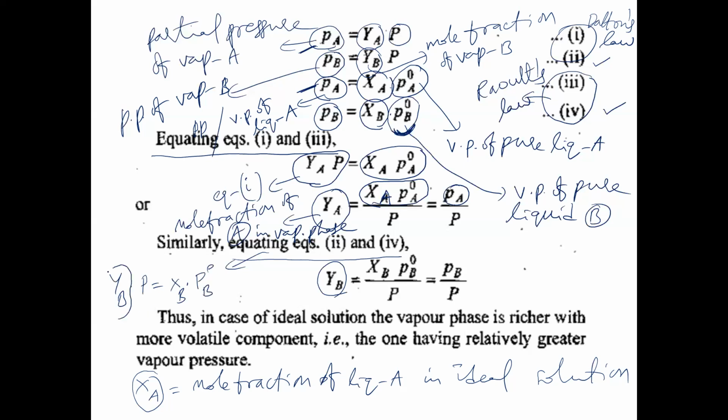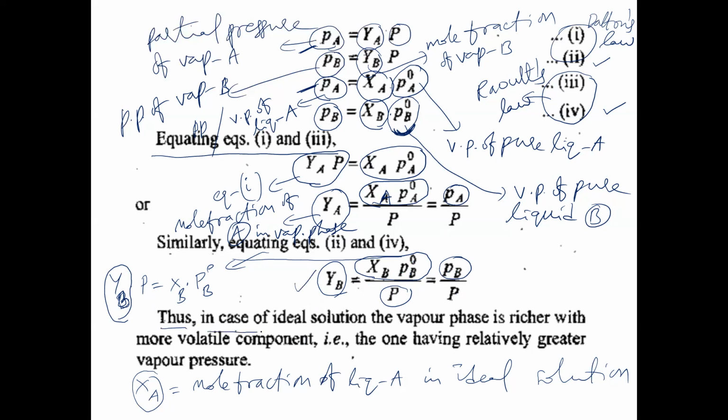Now we are going to calculate YB, the composition of B in vapor phase. YB is equal to XB PB naught divided by P. Okay, so XB PB naught is nothing but PB here, the vapor pressure of B. According to Raoult's law, PB is equal to XB into PB naught. Therefore, YB is equal to PB by P. This way we can calculate YA and YB.